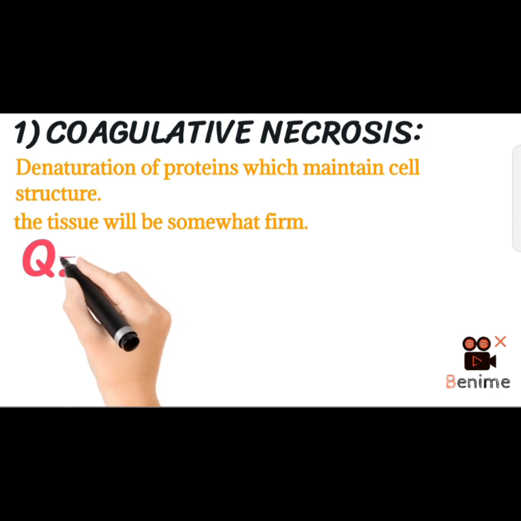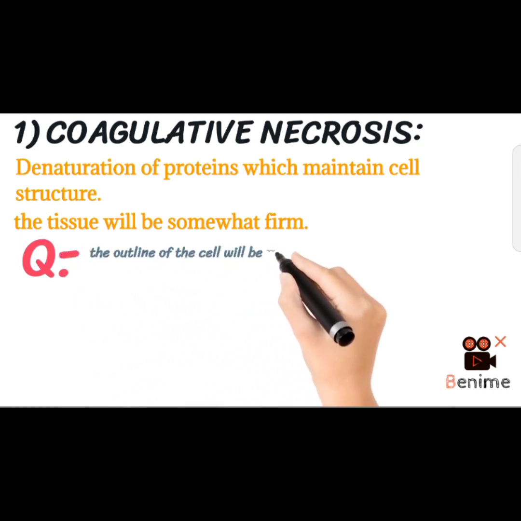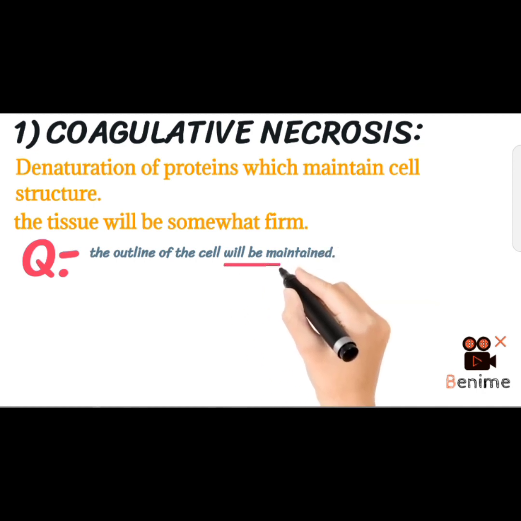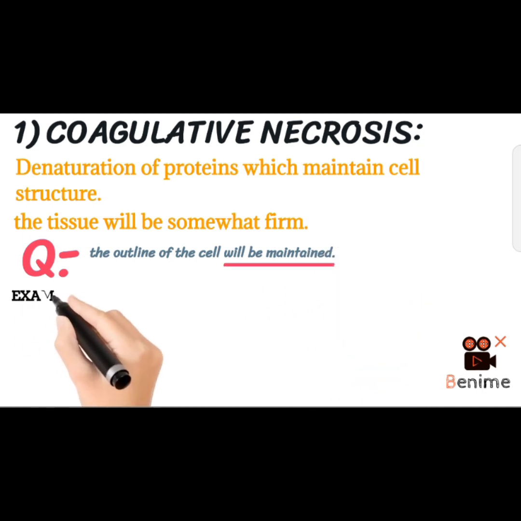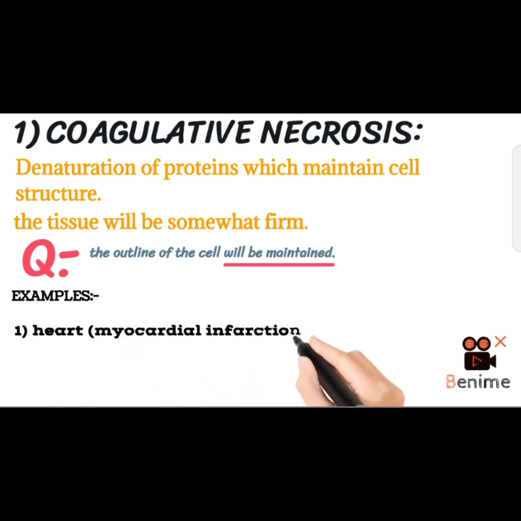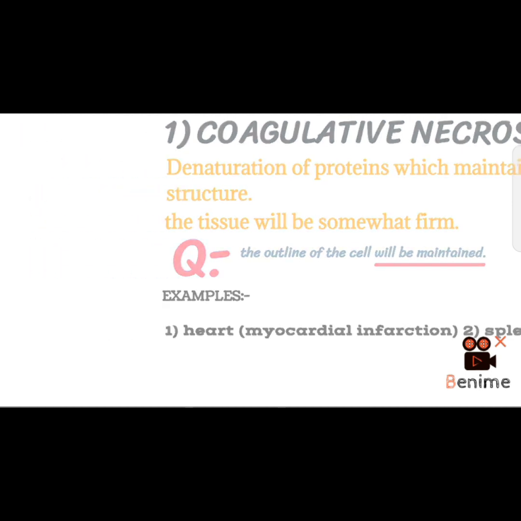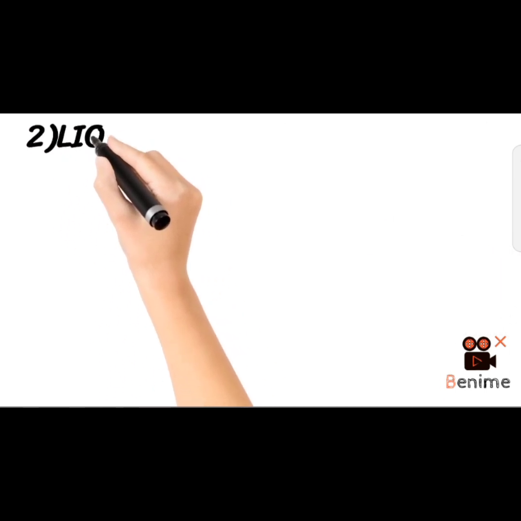So the question which can be asked is whether the outline of the cell will be maintained or not. What will be the correct answer? It will be maintained. For example, in the heart as myocardial infarction, in the spleen and in the kidney we will be seeing coagulative necrosis. You have to remember these sites.